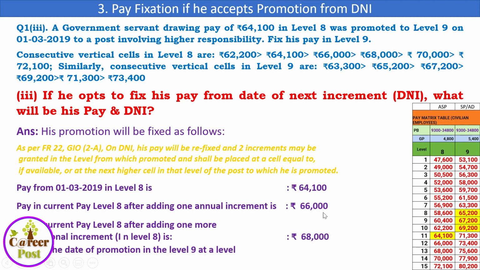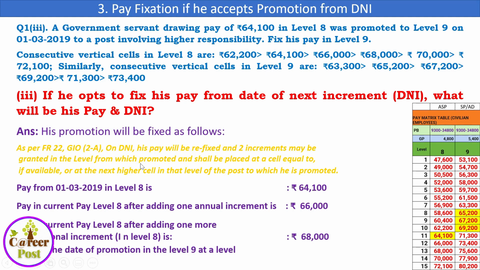In that level we have given these 2 increments and he shall be placed at a cell equal to 68,000 if it is available in level 9. That means we can give him 68,000 if it is available in the promotional level, that is level 9. Is 68,000 available in level 9? No. 67,200 is available and 69,200 is available.